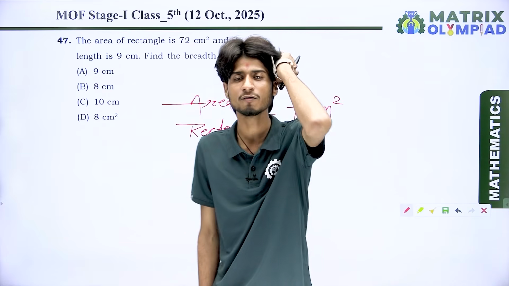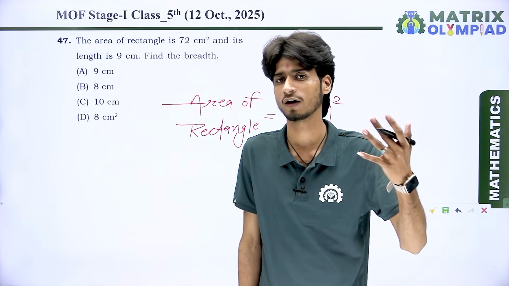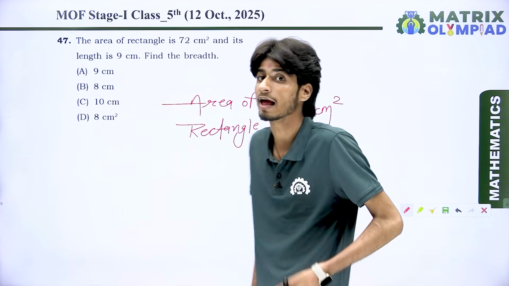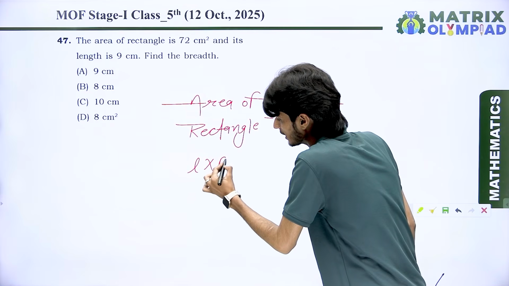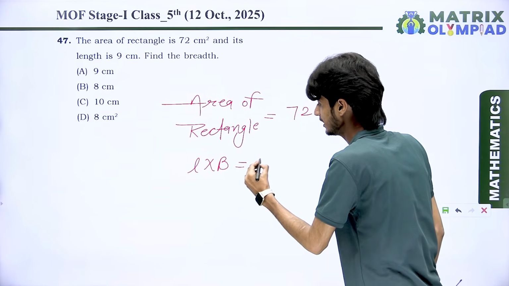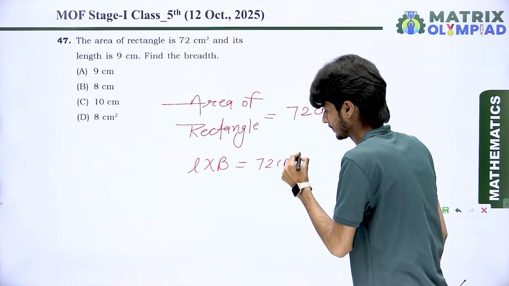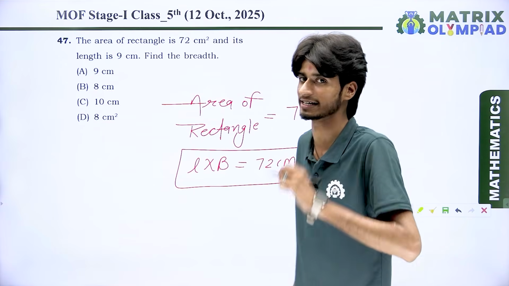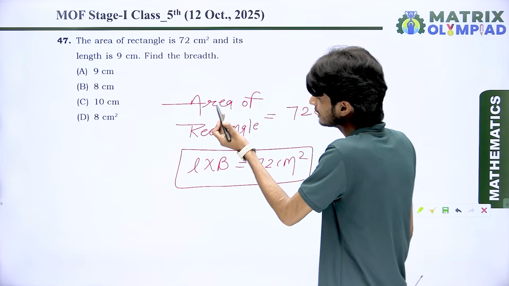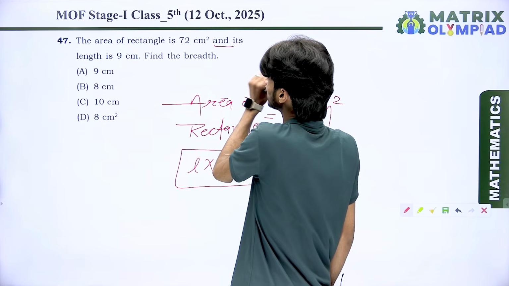First of all, tell me, what is the formula of area of a rectangle? I think according to your opinion, the area is length multiply breadth. Yes or no? For which shape? For the rectangle.